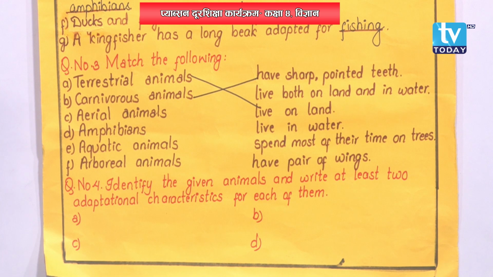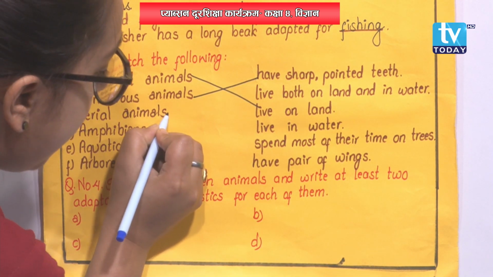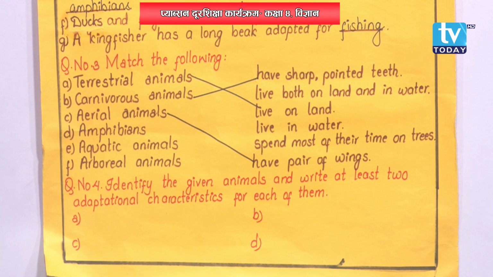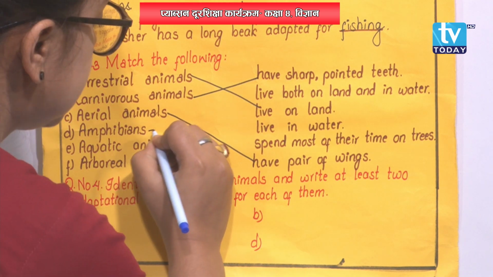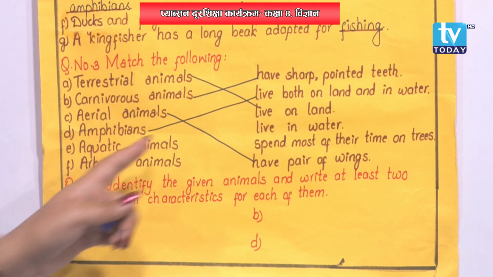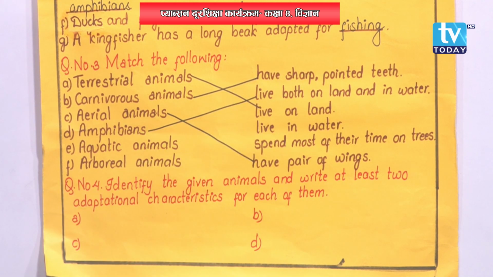Then aerial animals, they fly in the air, isn't it? So what do they have to fly in the air? They have pair of wings to fly in the air. And then amphibians. What type of animals are amphibians? That live both on land and in water.